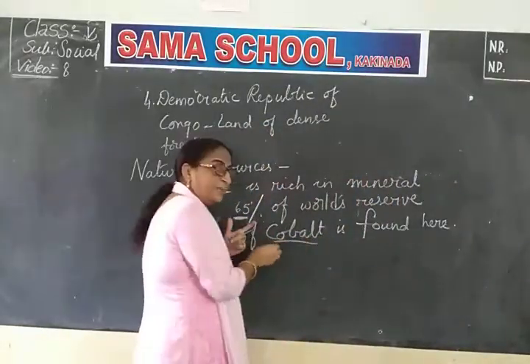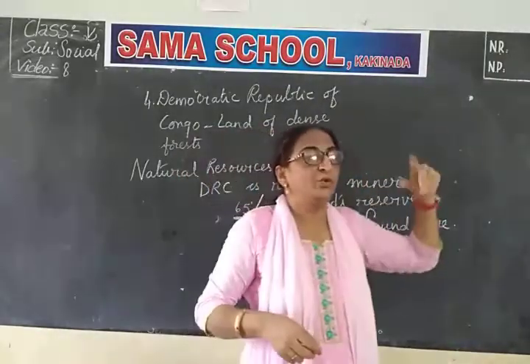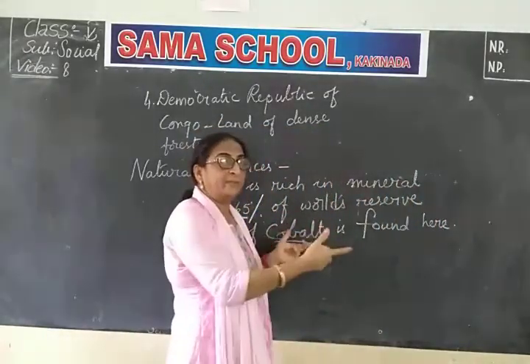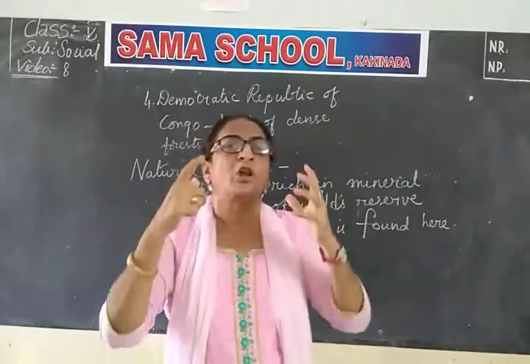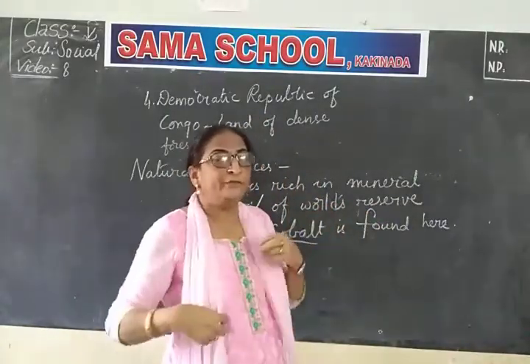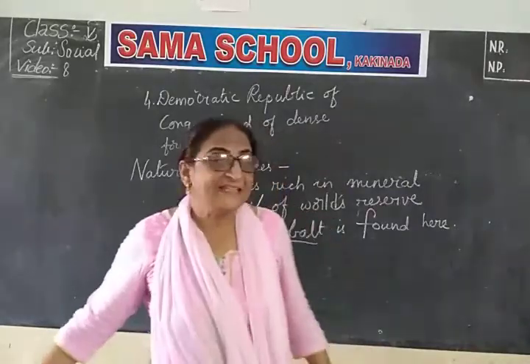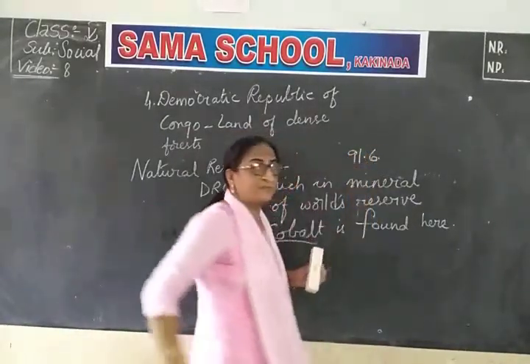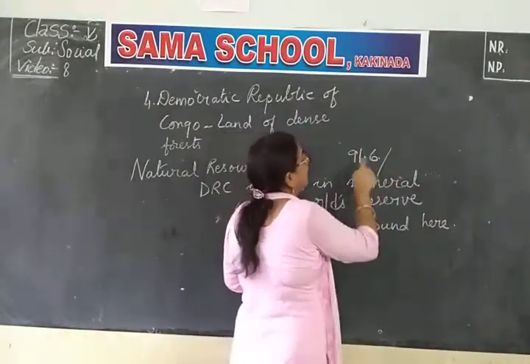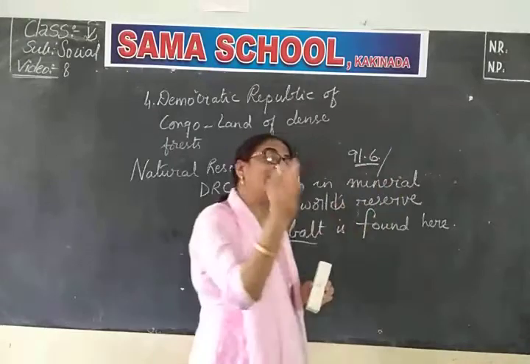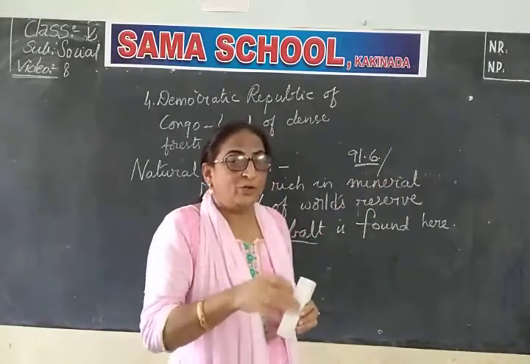Cobalt is also a mineral that is added to other minerals to form an alloy. When it is added with other minerals, it becomes a very strong alloy that cannot be broken. For example, if you take gold, they say 91.6 purity, isn't it? 91.6 purity means out of 100 grams, 91.6 is gold. The remaining is another mineral they add, because you cannot make an ornament from pure gold.